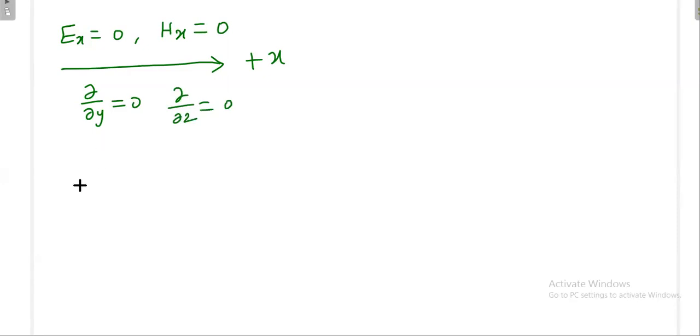Then what is eta? Say for example, this is my direction of x, this is y, and this is z. So I want to really go in the x direction.